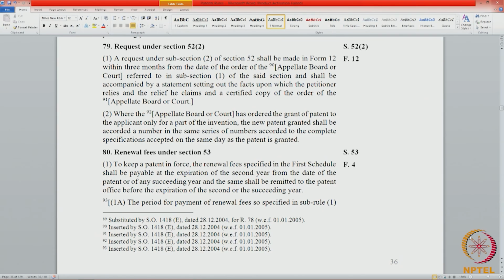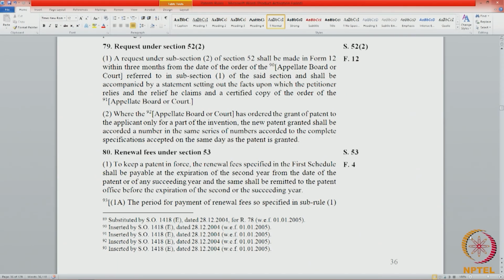So, section 52.2 requires a proceeding under 52.1, and 52.1 is nothing but a revocation action taken under 64, pursuant to which the appellate board or the court comes to a conclusion that rather than revoking, the invention can now be given in the name of the petitioner.